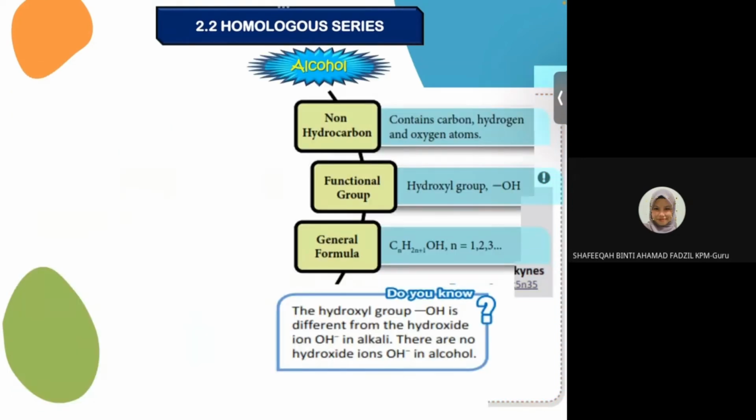Okay, we go to the alcohol. I think we can finish this. Okay, dah nak habis dah. Okay, alcohol. This one is not hydrocarbon. This is because of the presence of oxygen. So dia tak boleh categorize as hydrocarbon. Functional group is hydroxyl, which is OH. Kalau you nampak OH dalam compound, means it is alcohol. General formula is CnH2n+1OH, n start with 1. It means you have a carbon 1.